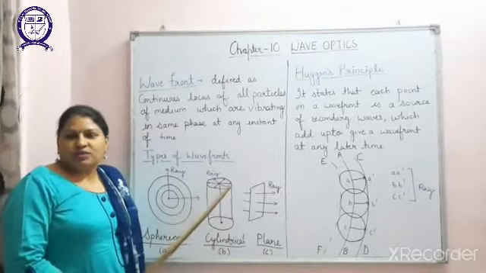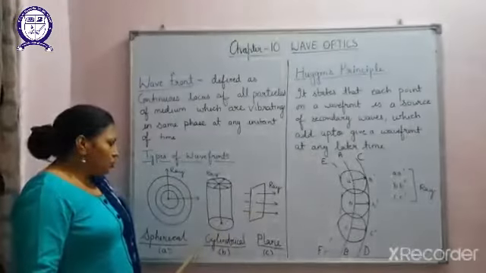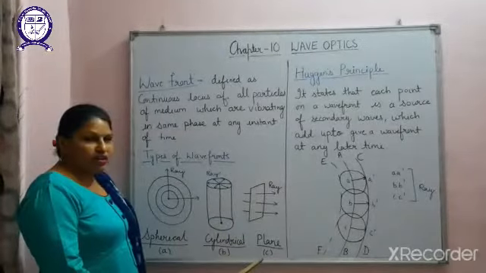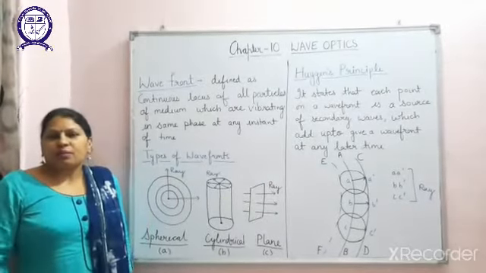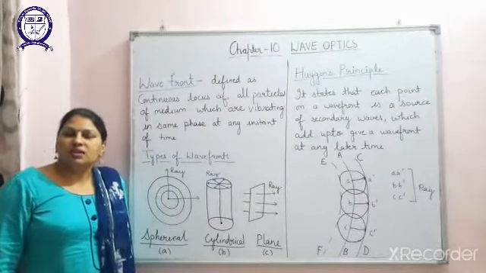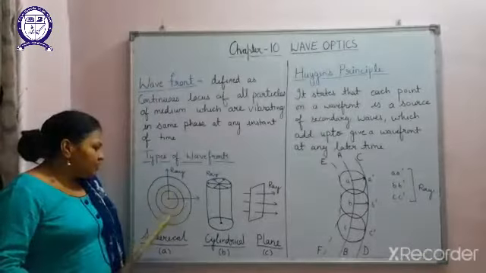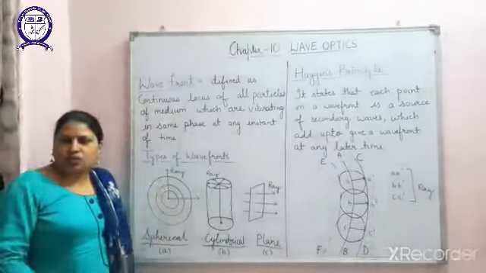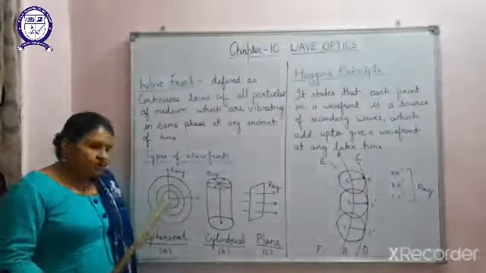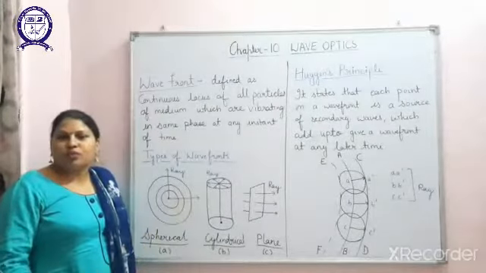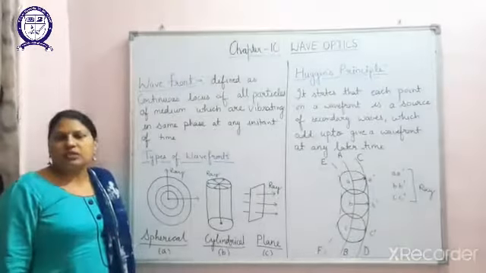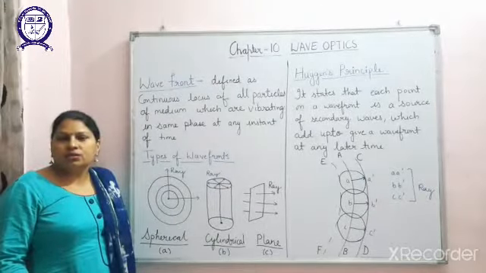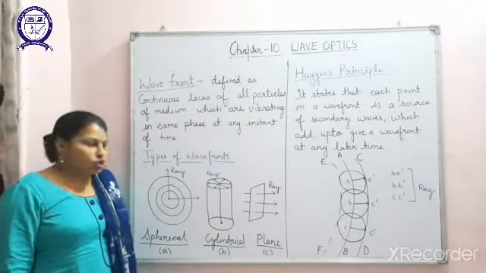Now I am going to discuss the types of wavefront. On the board you can see there are three types of wavefront that I have plotted. First one is the spherical wavefront. Same example you can take of throwing the stone in still water, and you are going to get wave-like structures in this form. Circular rings are going to form in the form of crest and trough, and you can easily visualize the distribution of energy here and the displacement with respect to the mean position.